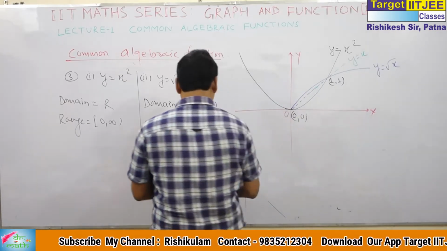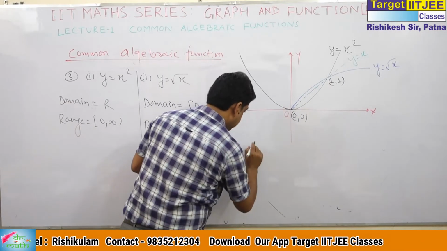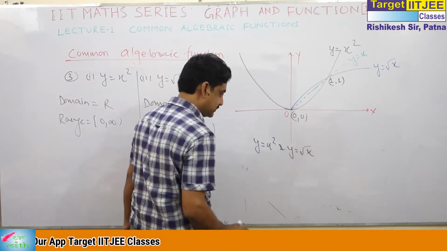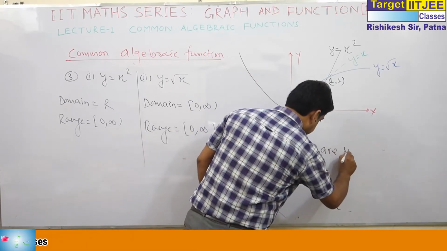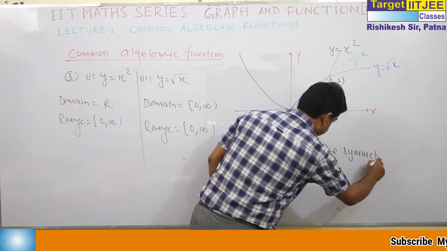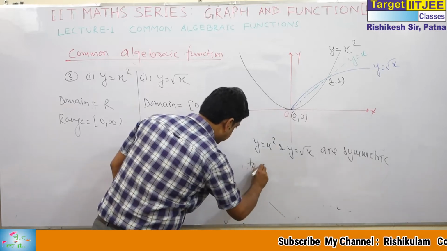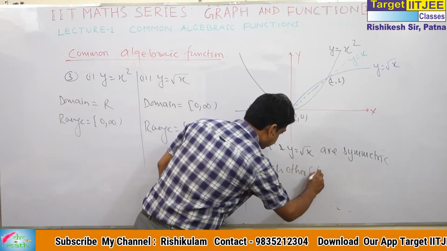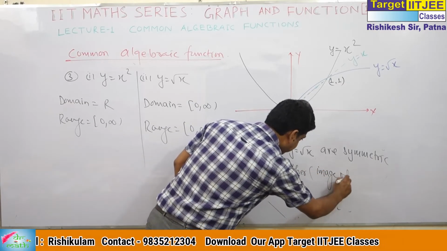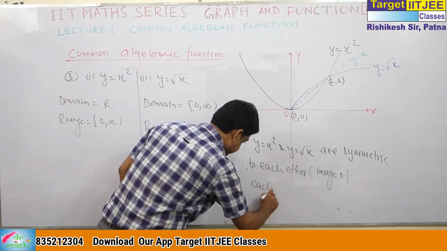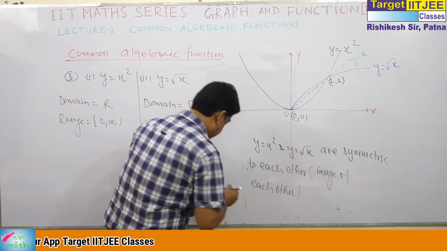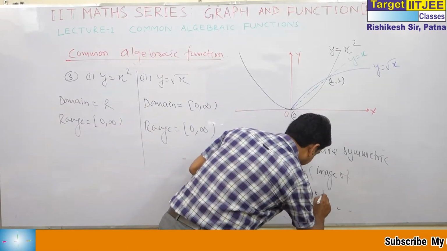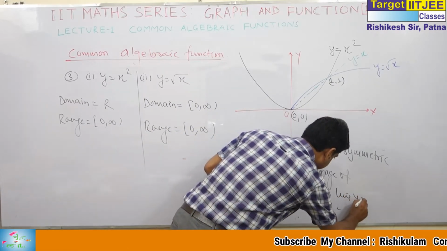And you write: y is equal to x square and y is equal to root x are symmetric to each other, or you can also say they are images of each other with respect to the line y is equal to x.